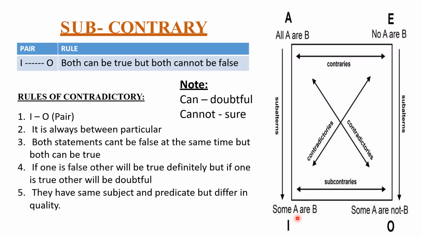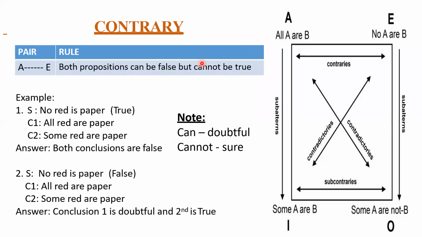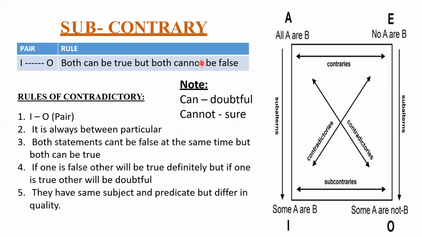Sub-contrary: the relationship between I and O is called sub-contrary. The relationship between some and some not is called sub-contrary. The rule is just the opposite of the previous one. Both can be true, but both cannot be false. See the previous one, it just changed here, false and true. Here it is true and false. Rest everything is the same.